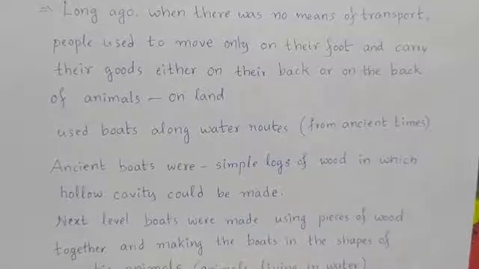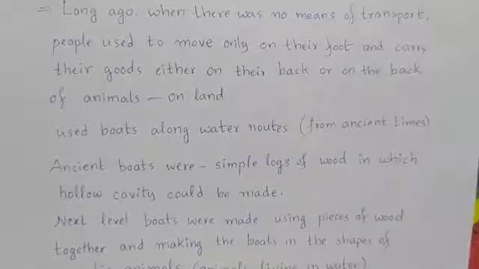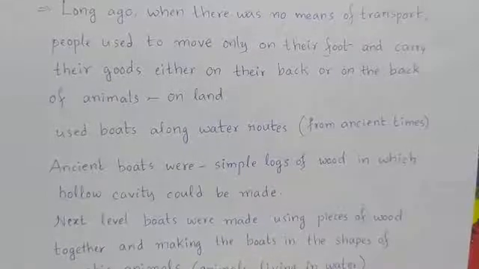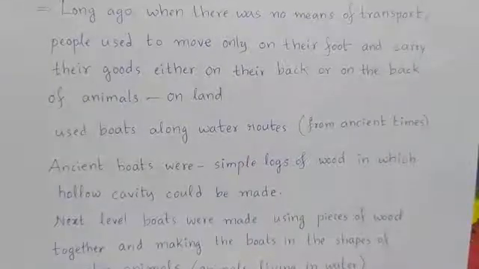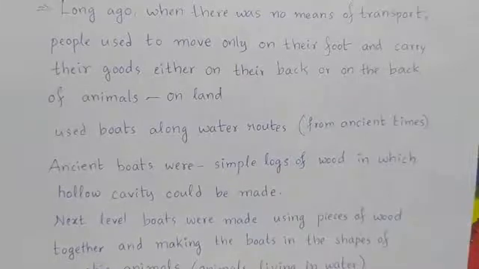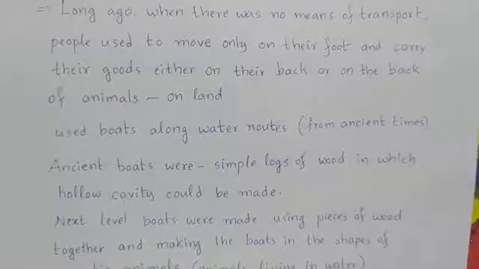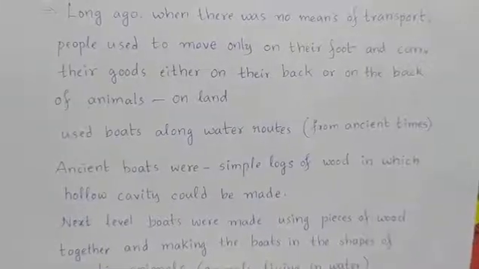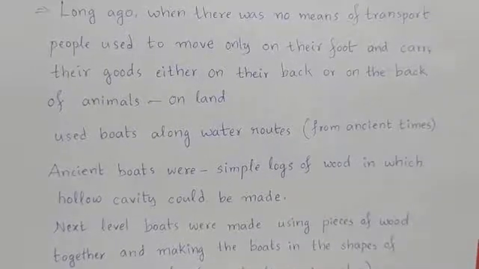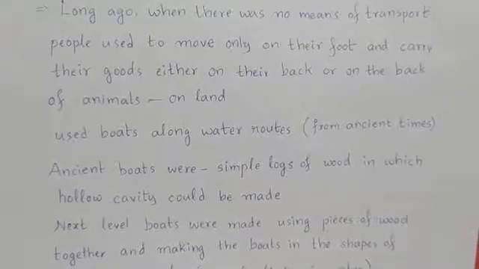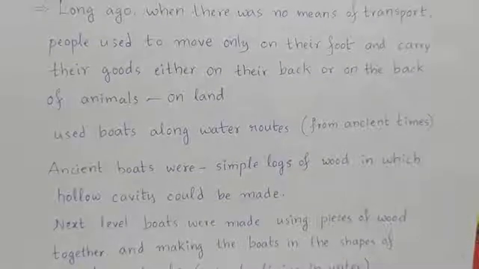How has this transport changed over a period of a long time, from ancient periods to present periods? How did this transport get changed?